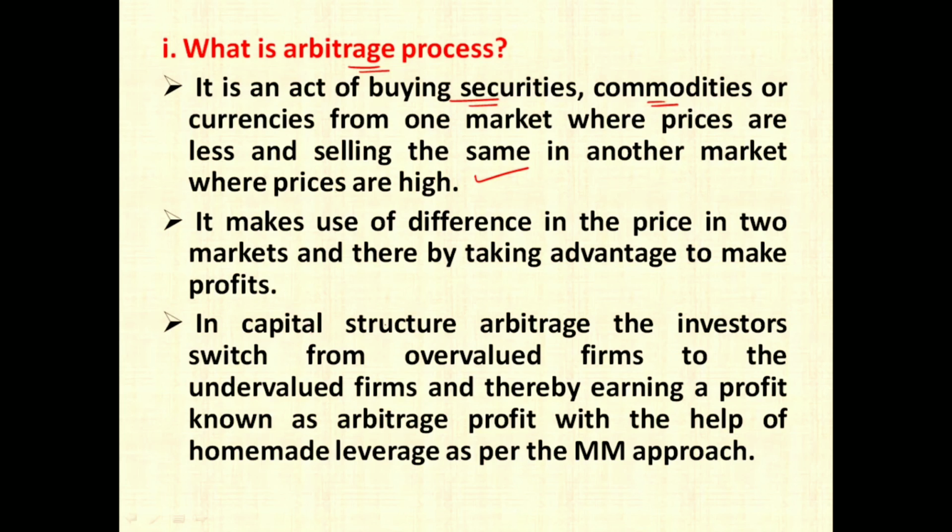Let us see what this capital structure arbitrage is. Capital structure arbitrage is an arbitrage in which investors switch from an overvalued firm to an undervalued firm and thereby earn a profit called arbitrage profit with the help of homemade leverage, as per the approach. So you just jump from a firm which is overvalued to a firm which is undervalued, and thereby you earn profit which is called arbitrage profit. This continues till the firm reaches its right valuation or reaches equilibrium.